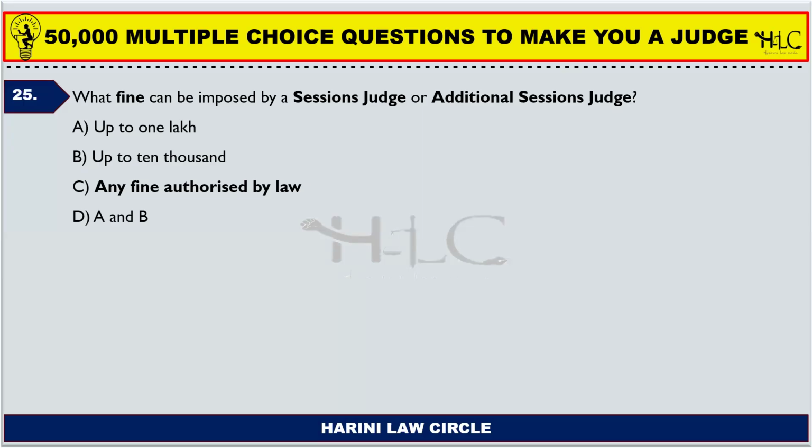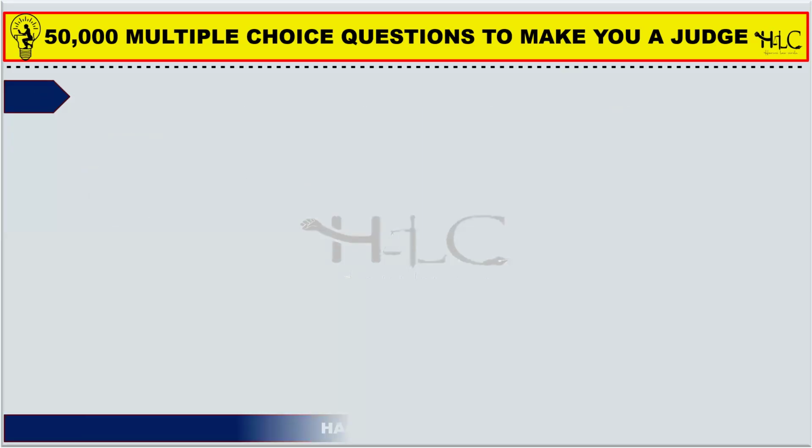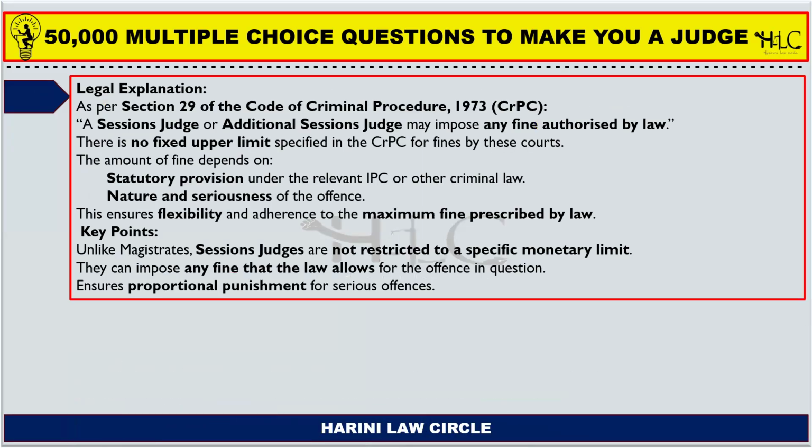So the sessions judge or the additional sessions judge can impose any fine which is authorized by law. As per section 29 of the Code of Criminal Procedure, a sessions judge or additional sessions judge may impose any fine authorized by law. There is no fixed upper limit specified in the code for fines by these courts.